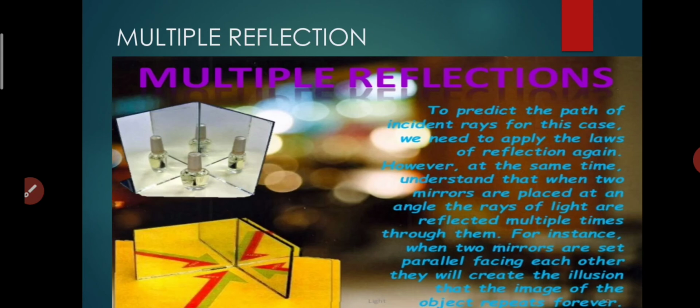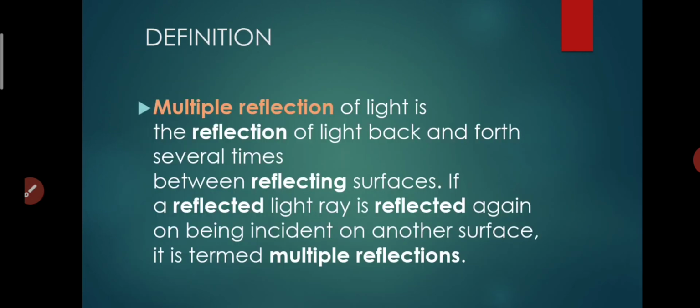See here, we have given so many examples of mirrors. For instance, when two mirrors are set parallel to each other, they create the illusion that the image of the object repeats forever. So when we arrange two mirrors in a parallel form facing each other, we see that so many multiple images are formed forever. Now, what is the definition of multiple reflection?